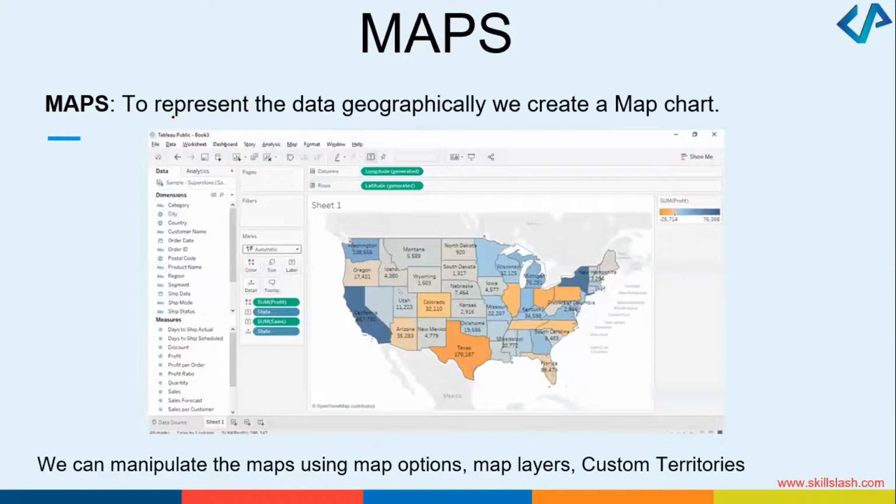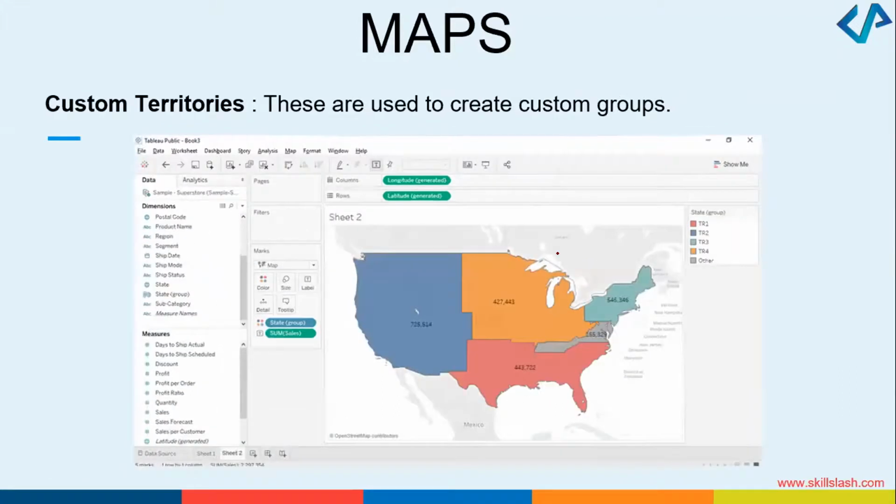In Tableau, in order to represent your data in a geographically dispersed manner, we use a concept called a map chart. So you can have different layers. As you can see, there are some states of the US which I've listed: California, Washington, Oregon, North Dakota, South Dakota, Montana. These are the different states for which I've put the information. Maps can be created. And most importantly, there could be some custom groups which could be created.